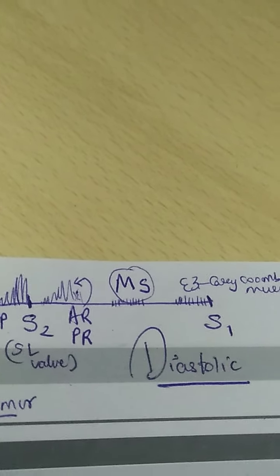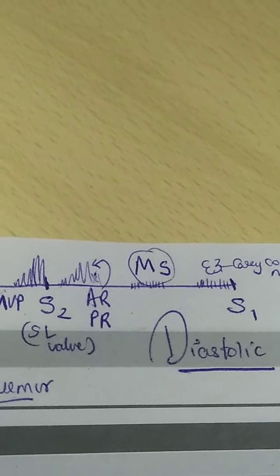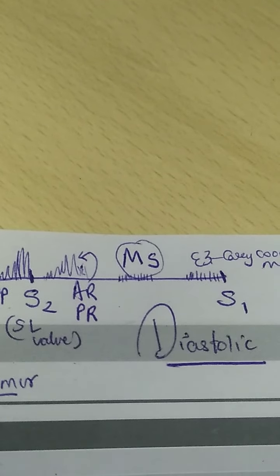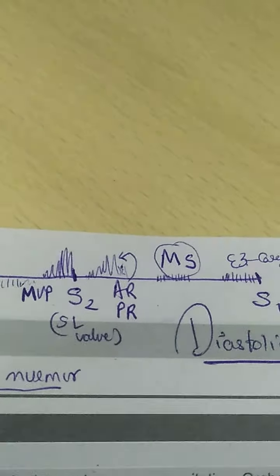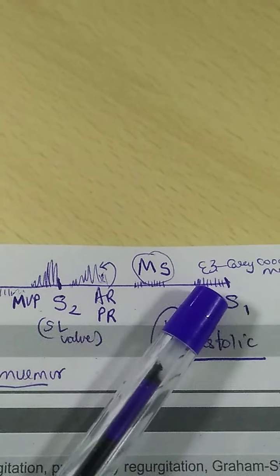Diastolic murmur is a murmur between S2 and S1, that is after the closure of the aortic and pulmonary valves and before the closure of the AV valves, the atrioventricular valves. That is the diastolic period. There can be early diastolic murmur, mid diastolic murmur and late diastolic murmur.